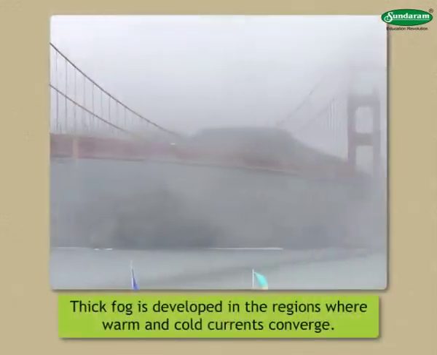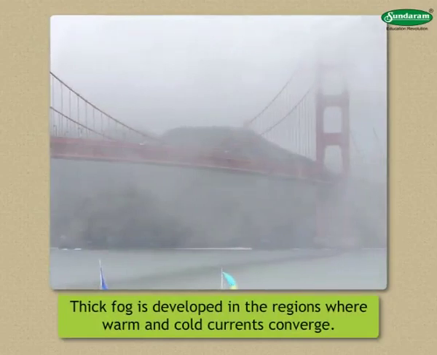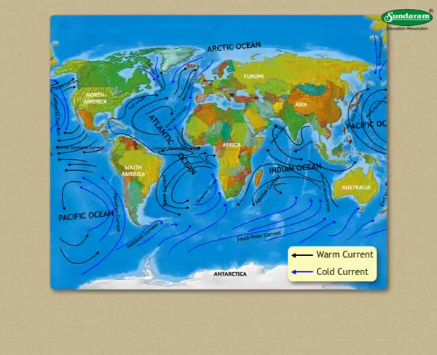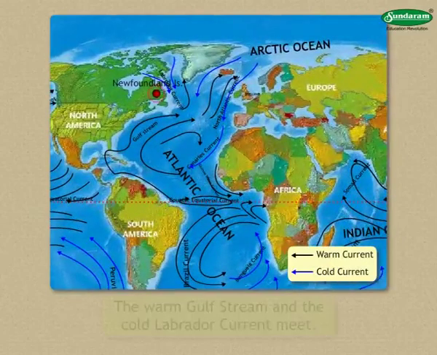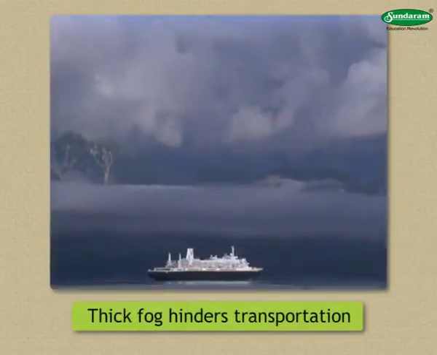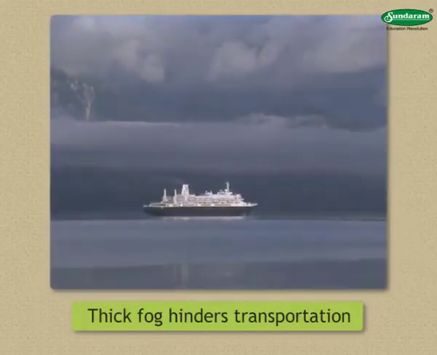Thick fog is developed in the regions where warm and cold currents converge. Such condition is observed near Newfoundland Island, where the warm Gulf Stream and the cold Labrador Current meet. Such thick fog hinders transportation.